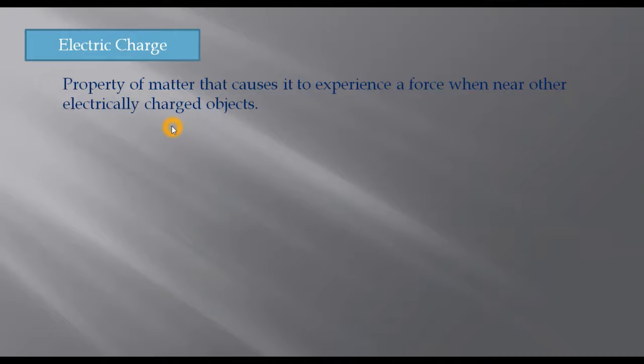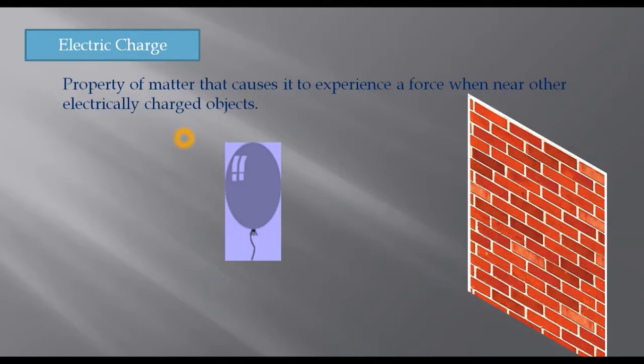Any object will have a property within it, and due to this property, it will have a tendency to experience a force, an attraction or repulsion, whenever it's near some other electrically charged object. Let's look at some of the examples again. Let's take a simpler example, the same example of a balloon. You rub this balloon on your hair, dry hair. What happens then? Before you rub the balloon and you bring it near a wall, what happens? The balloon didn't show anything, didn't exhibit any property.